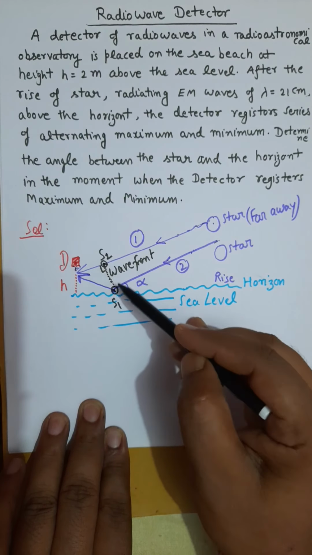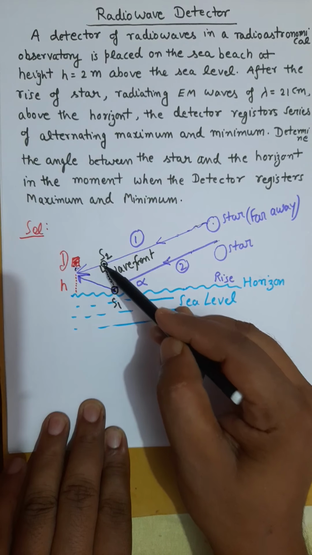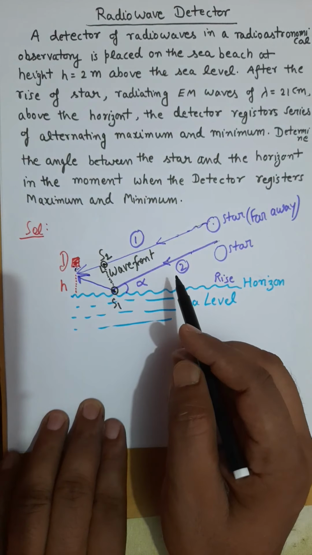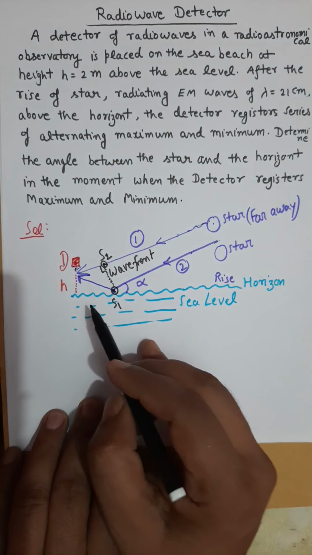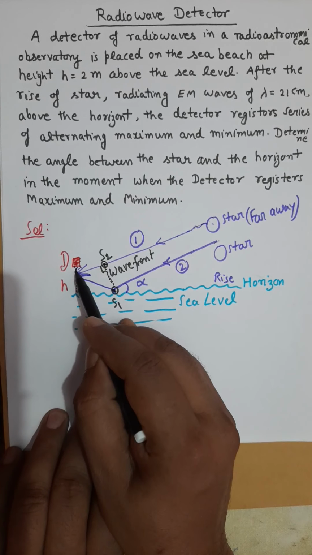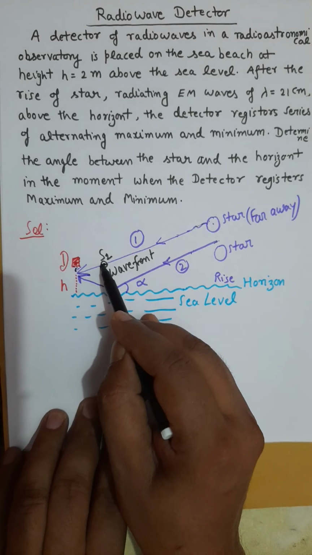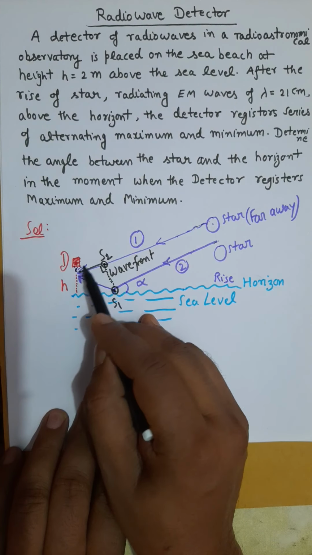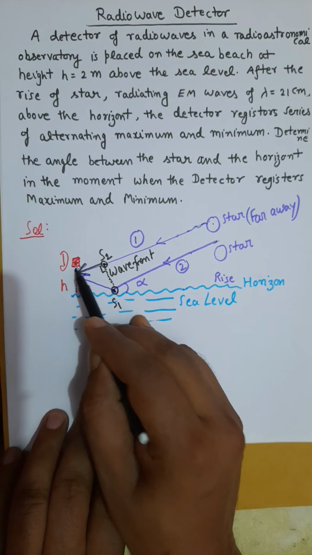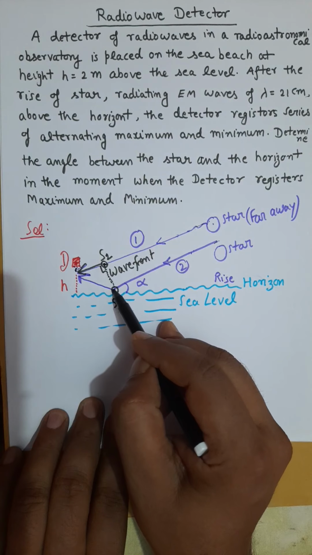Now you can think of the problem as the detector receiving a wave coming from S2, and that same detector receiving another wave from S1.